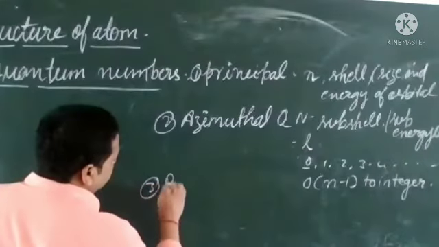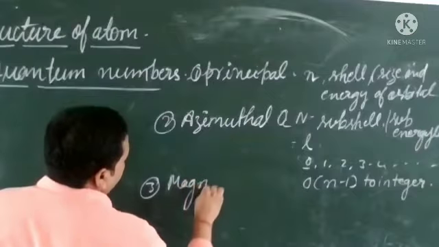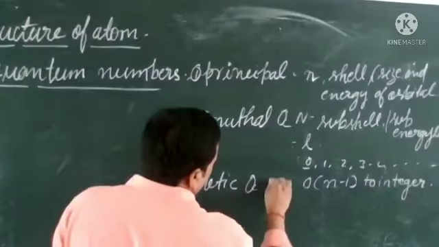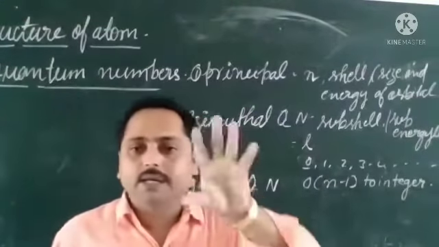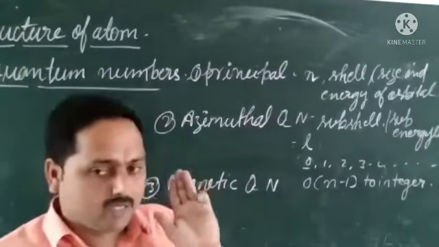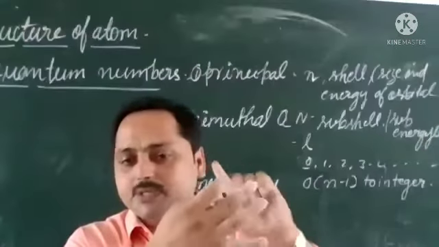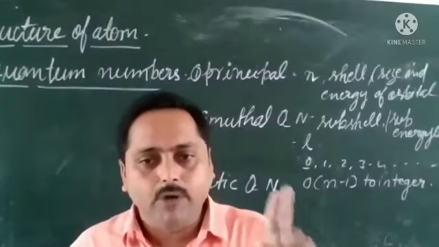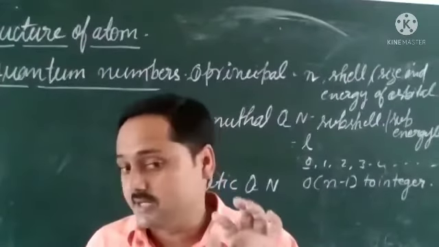Third, we discussed the magnetic quantum number. I told you this term refers to the orientation of orbitals. In p we have px, py, pz, and in d we have dxy, dyz, dzx, dx square minus y square, and dz square.